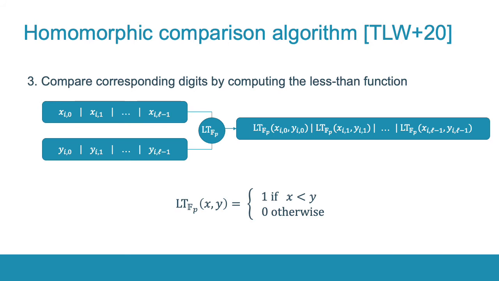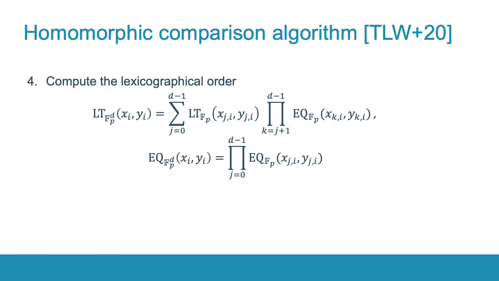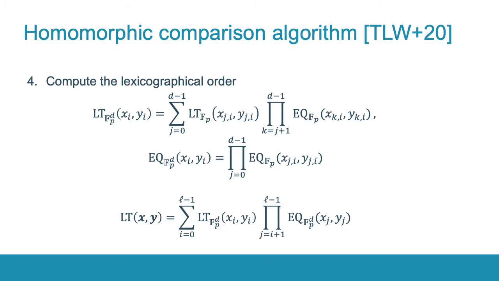In the first step, similarly, the corresponding pairs of digits are compared with the less than function that returns 1 if the left argument is smaller than the right one, and 0 otherwise. Finally, the results of the equality and the less than functions on digits are combined by the lexicographical order. First, we compute the lexicographical order per each block of d digits, and then combine the results in the final lexicographical order equation that gives us 1 if x is smaller than y and 0 otherwise.